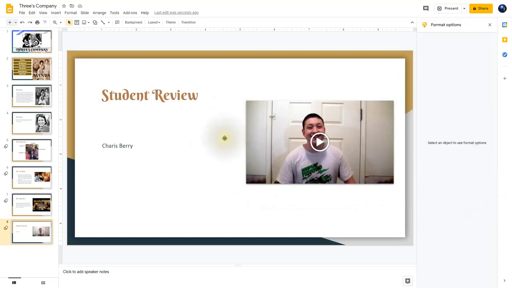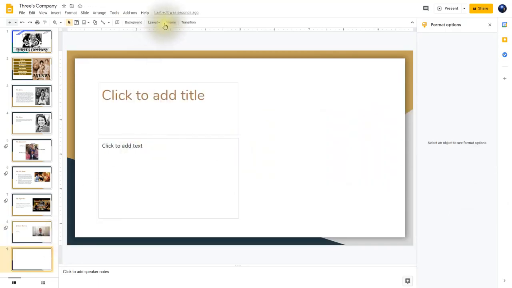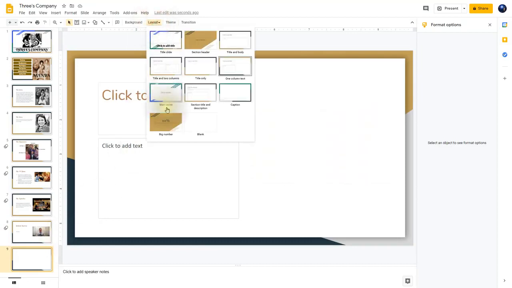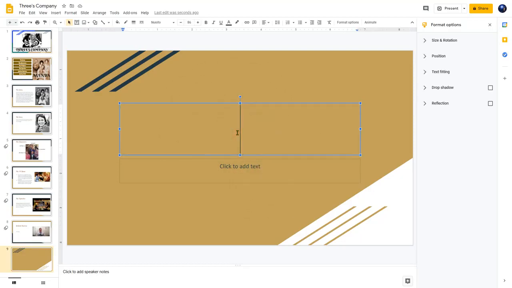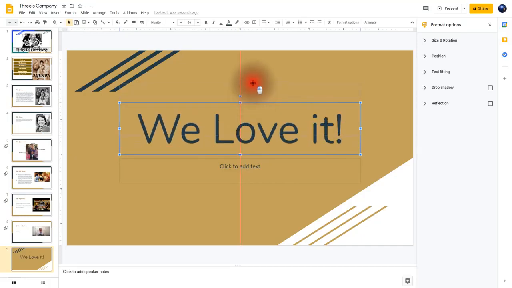Okay, now we're ready for a new slide, so I'm going to go Control M. Now I'm going to change my layout to big number here, so I'm going to click it. These are really impact slides. They're meant to show information in an easy to understand format. And you don't have to read out that information. The audience can see it, so it really saves time. I'm going to click in here and key in "We love it." I'm going to drag this to the top here.